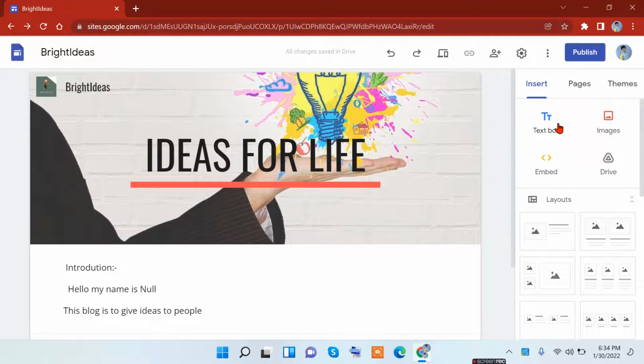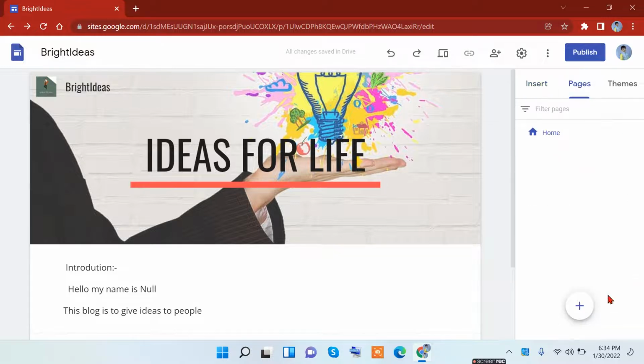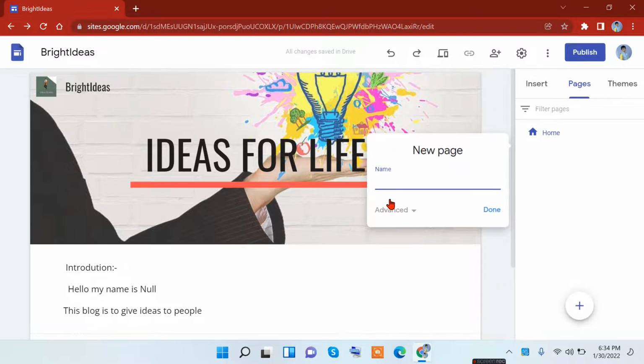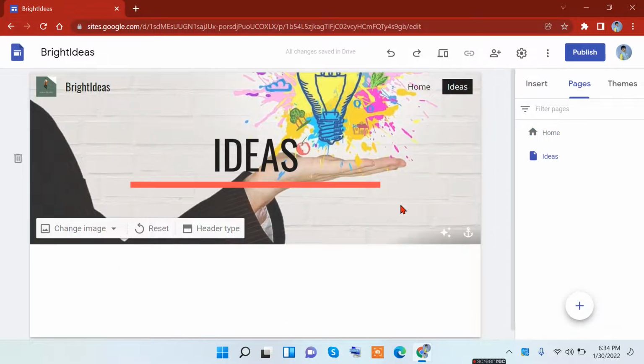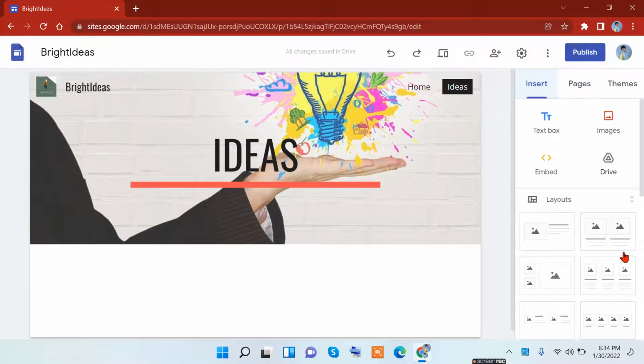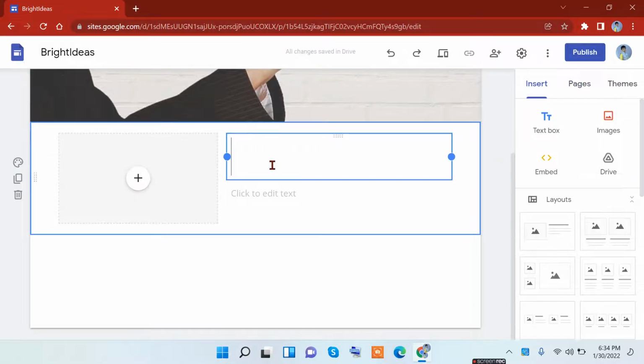Now if you want a fresh page, you will go to the Pages tab and click on the plus. You can insert a new menu section, new link, or new page. Let's just choose a new page. And here you can enter the name of what the page is going to be. Let's say ideas, and click, and it's in ideas. You can change the picture or leave it. I'll just leave it. Now you can go add this thing again.